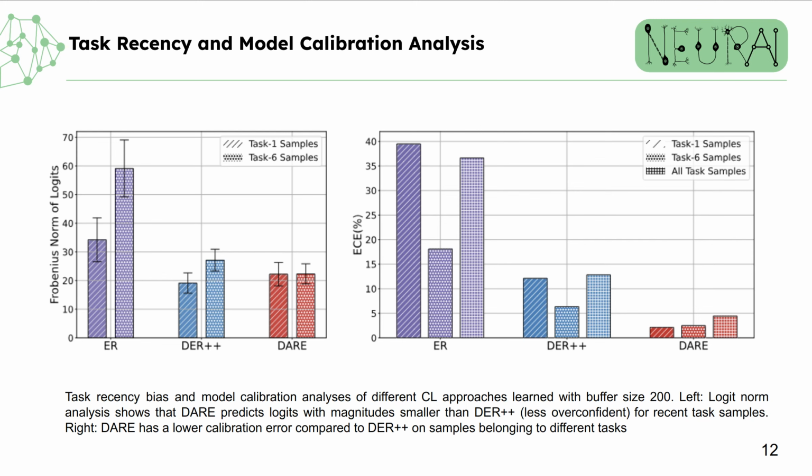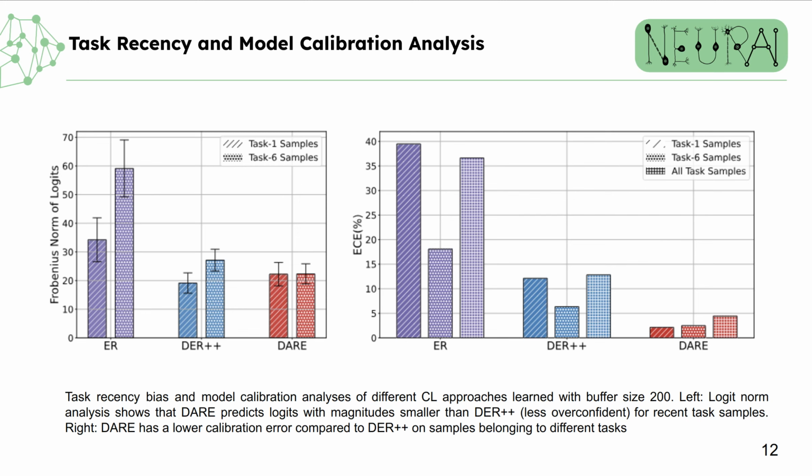Task recency bias is an important concern in continual learning, wherein the model predictions are biased more towards recent tasks and result in more forgetting for earlier task samples. In domain incremental learning, task recency bias can have severe consequences, particularly in safety-critical applications like autonomous driving. Although task recency bias has been extensively studied in class incremental learning and is straightforward to analyze as classes are distinct between the different tasks, it has not been widely studied in the domain incremental learning scenario due to its inherent aspect where all tasks share the same set of classes.